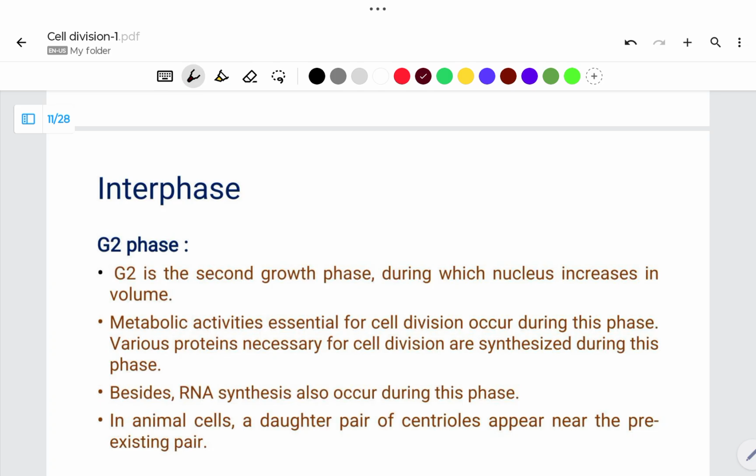Then in interphase, the next phase is G2 phase. Here, the cell increases its volume, its cytoplasmic volume. The cell is again metabolically very active and produces new RNA and new proteins. Here, the centrioles, which are a major component required in mitosis or meiosis, undergo duplication.